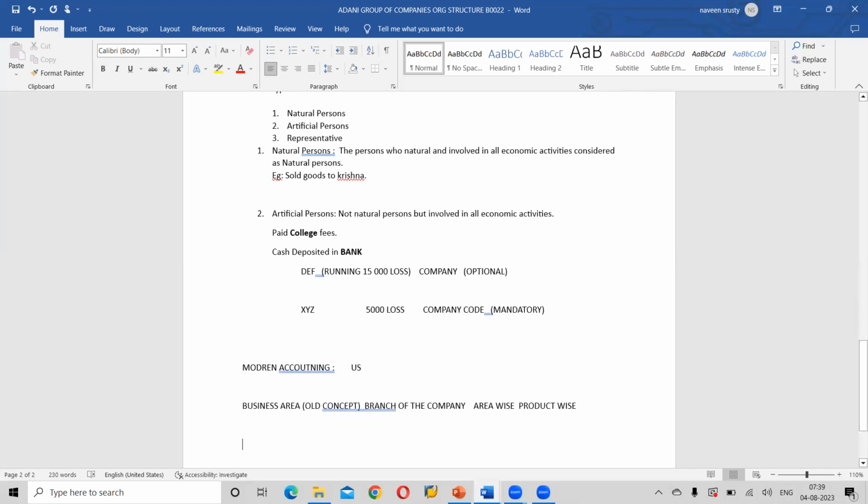SAP came up with one more concept. Whenever business area was there, we were not able to link this business area to profit center, because earlier it was only in the FI module. Segment is the same thing: segment reporting will be area wise and product wise.